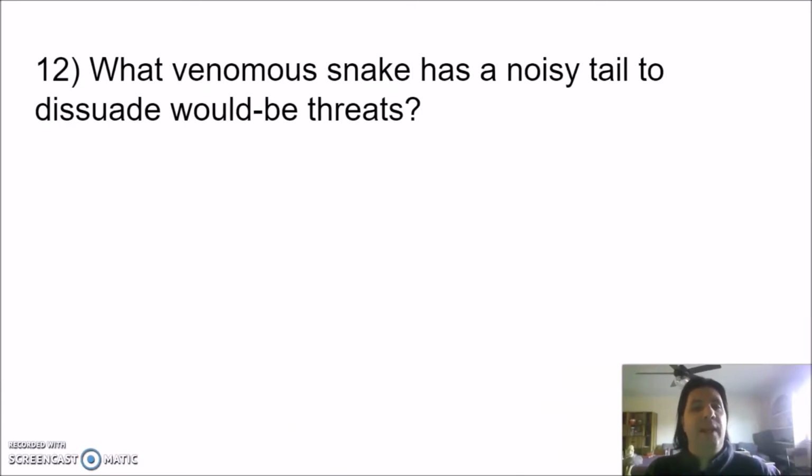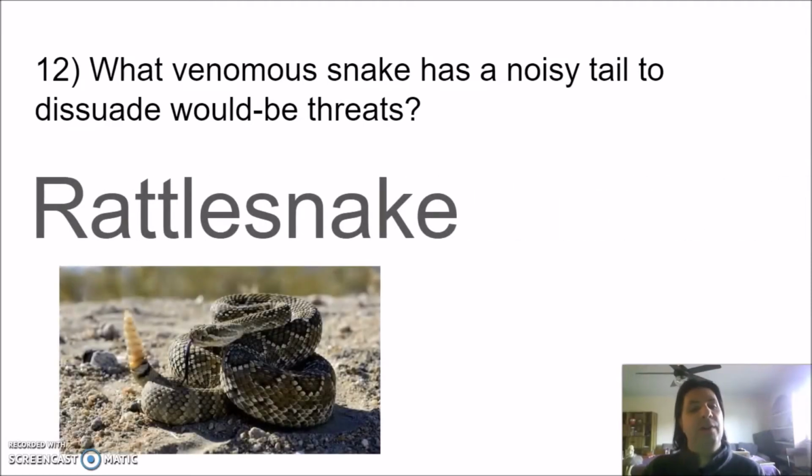Number 12. What venomous snake has a noisy tail to dissuade would-be threats? The answer, the rattlesnake. Why might a rattlesnake need to warn people away?